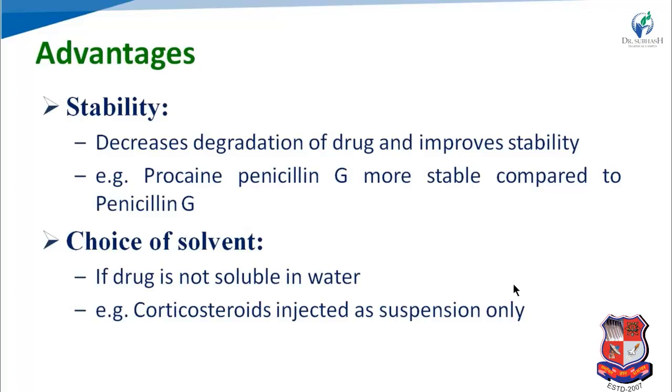Second one is the choice of the solvent. If the drug is not soluble in water, and many active pharmaceutical ingredients are not soluble in water, then solvents other than water are not acceptable, and in such a condition it is highly required to convert them into a suspension. For example, corticosteroids are injected as a suspension only.